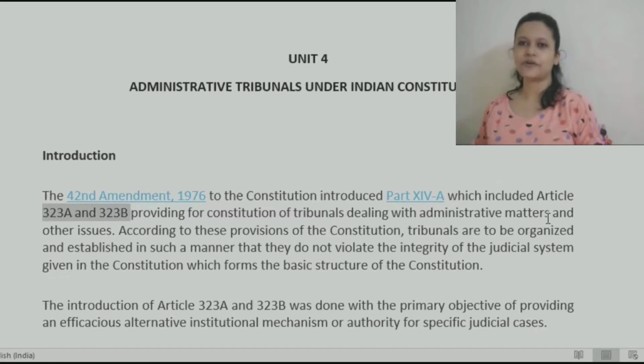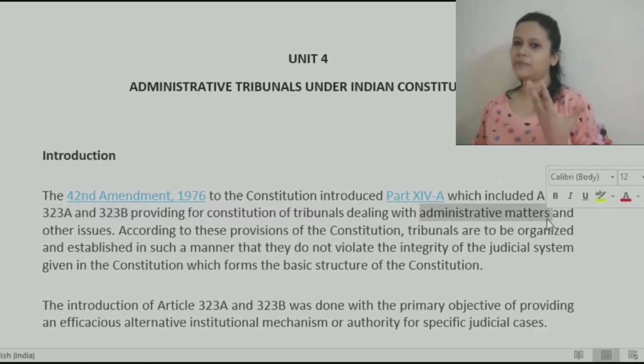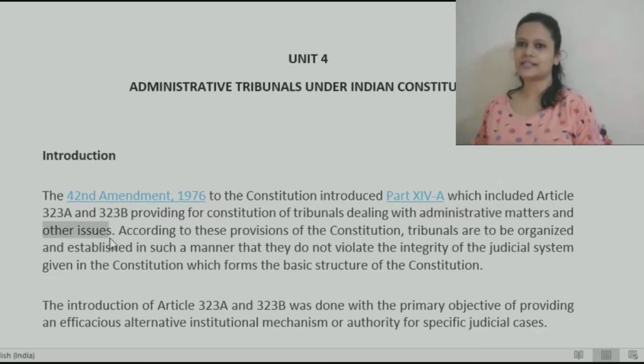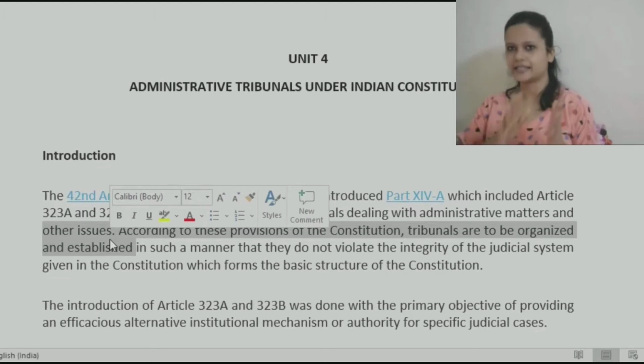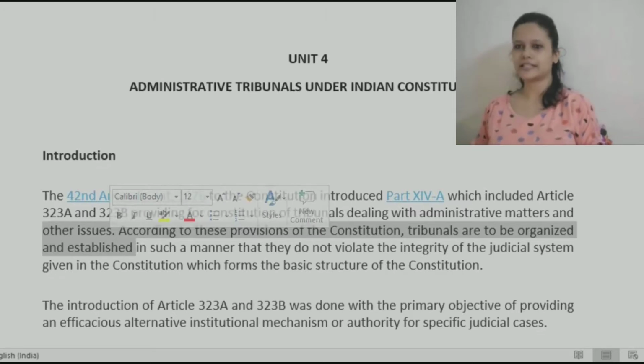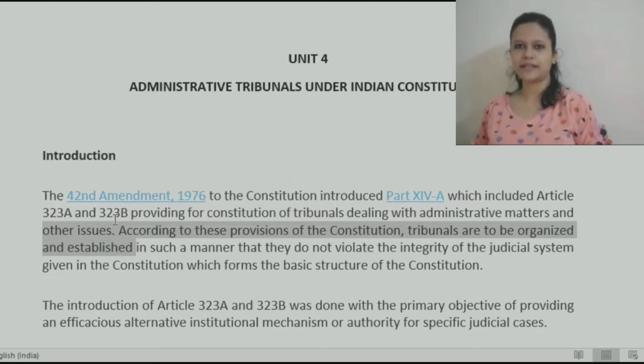First one is for administrative matters. Administrative tribunals need to be set up, plus other matters, other additional matters for which tribunals can be set up. Like one day you were saying like ITAT, yes, like ITAT and other different matters. Also, tribunals can be set up. Those provisions come under Article 323B, and for administrative matters, it comes under Article 323A.